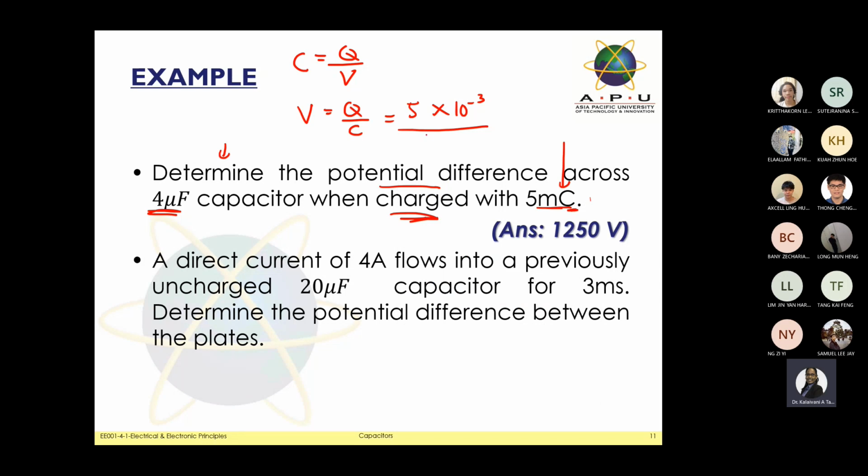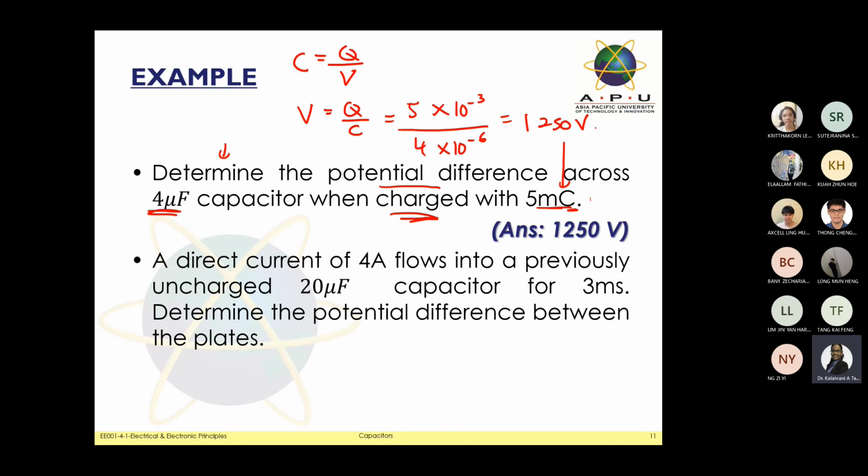C we already know is 4 micro, so 4 times 10 to the minus 6. Once you do the mathematical calculation, you will get the answer, 1,250. Okay, you will get this value. At the same time, I always say you can use scientific notation, and it's better to keep it in scientific notation. This answer is still right, because even the slides give the answer 1,250 volt.